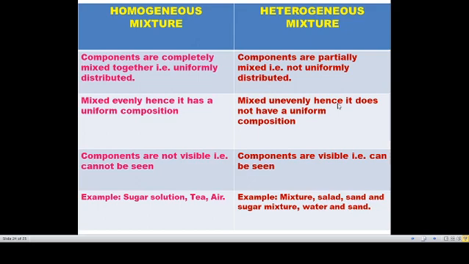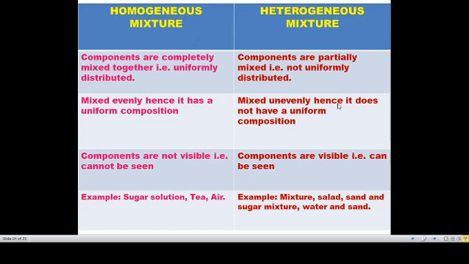The first point is that the components are completely mixed together, that is, uniformly distributed. The difference is that in a homogeneous mixture the particles present are mixed together, uniformly distributed. So in tea we can see that the sugar particles and the tea leaves are mixed together, that means uniformly distributed. But in a heterogeneous mixture, they are partially mixed, not uniformly distributed. That is how we are able to find the various particles present in it.